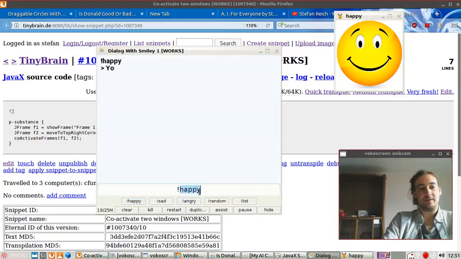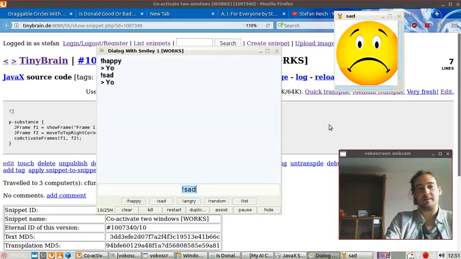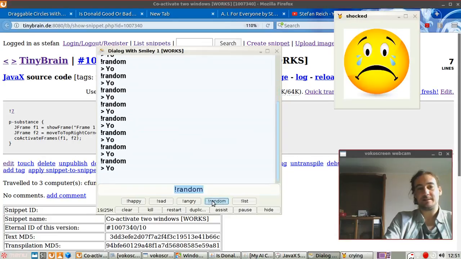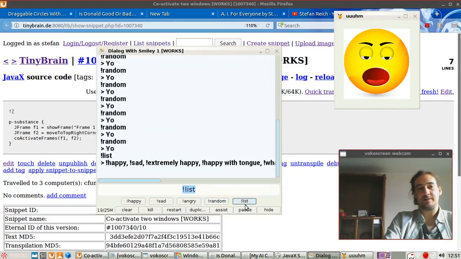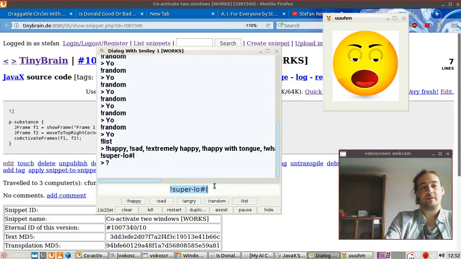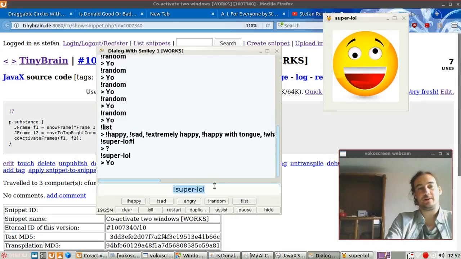And you can type in something, or you can click and it will display some emotions. These are cute. I love smileys. Text plus visualization, like graphs, plus a little smiley. I think it's a good interface to work with. Super lol. Alright.